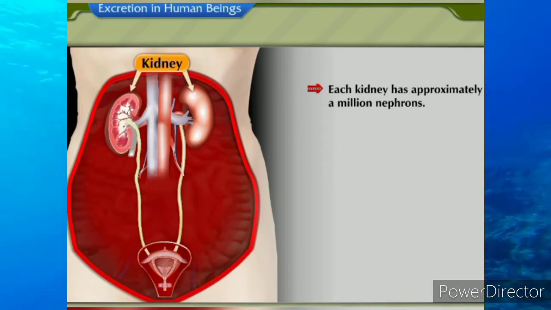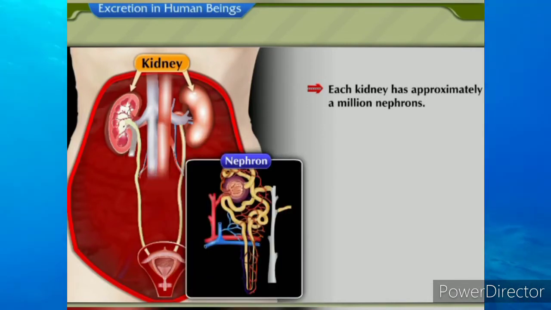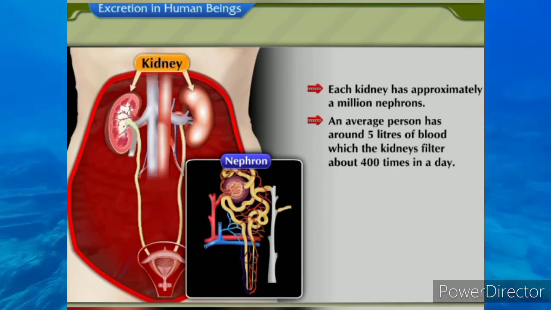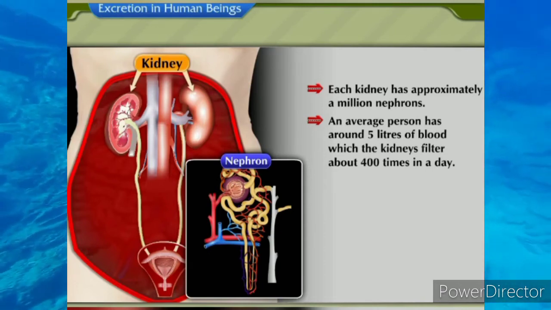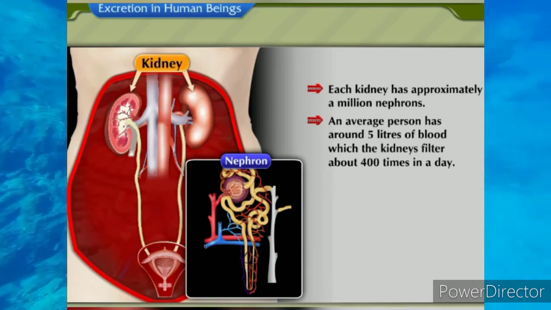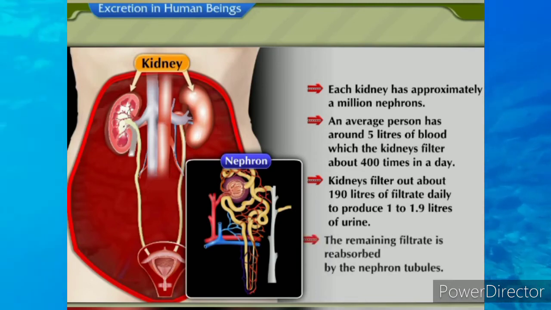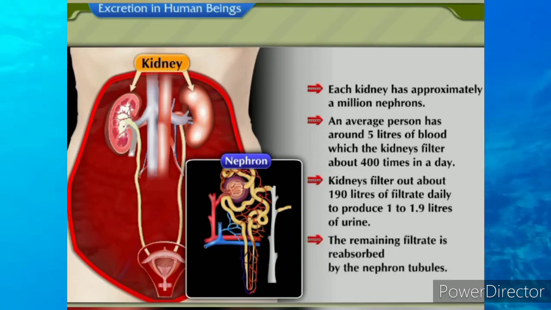Each kidney has approximately 1 million nephrons. An average person has around 5 liters of blood, which the kidneys filter about 400 times in a day. Kidneys filter out about 190 liters of filtrate daily to produce 1 to 1.9 liters of urine. The remaining filtrate is reabsorbed by the nephron tubules.